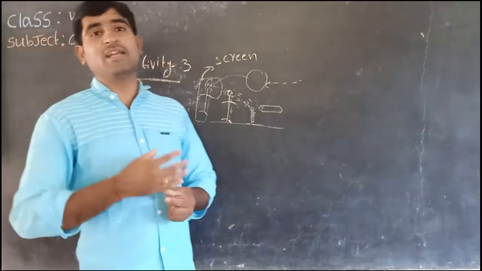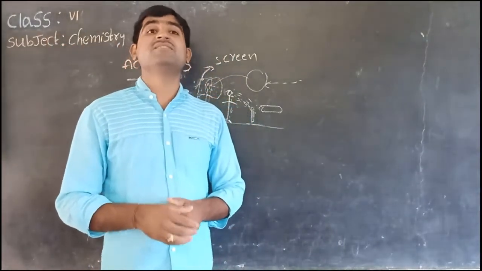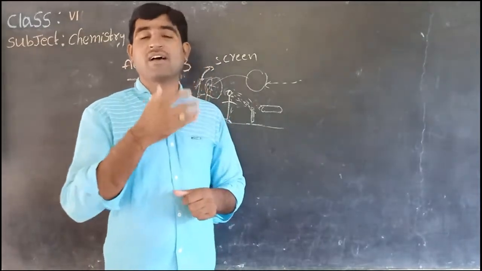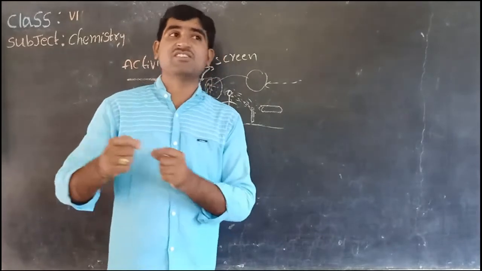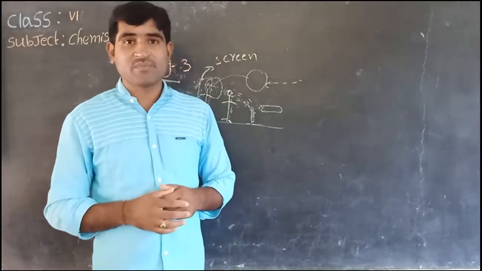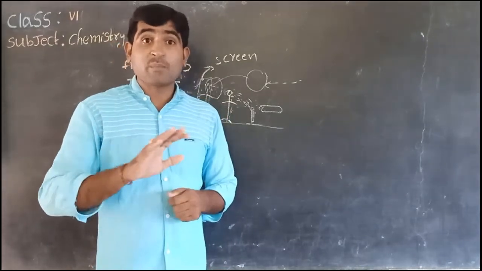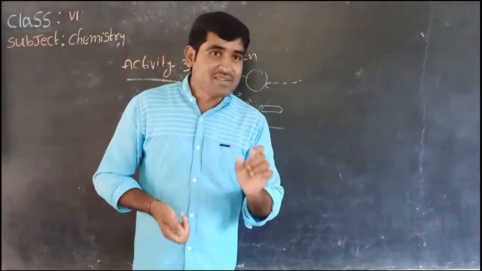Sometimes there is a possibility to find the shape of the object by looking at its shadow. But at all times, it is not possible to find out the shape of the object by looking at its shadow.